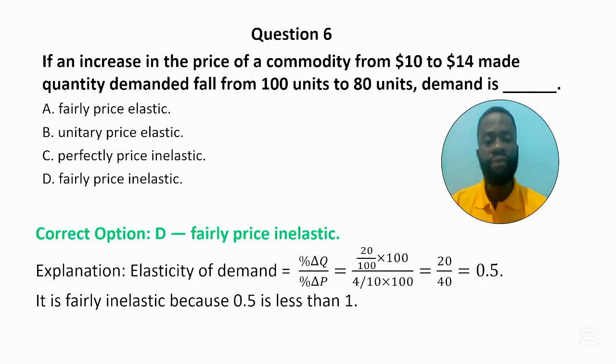Now, for price, the difference between the old price and new price is 4. And 4 over 10, the old price, times 100 gives us 40. So 20 divided by 40 gives us 0.5. And therefore, it is fairly inelastic because 0.5 is less than 1.